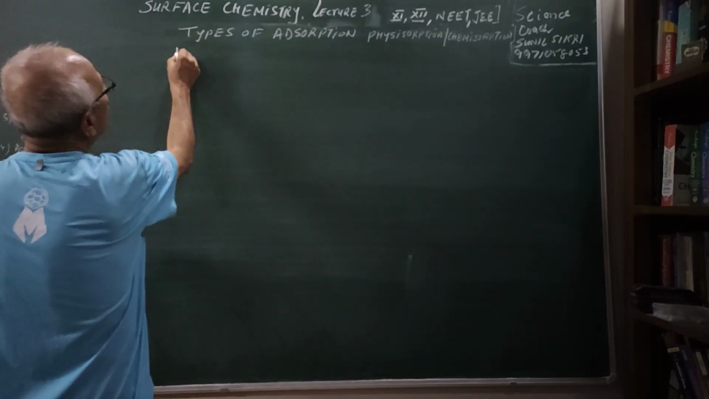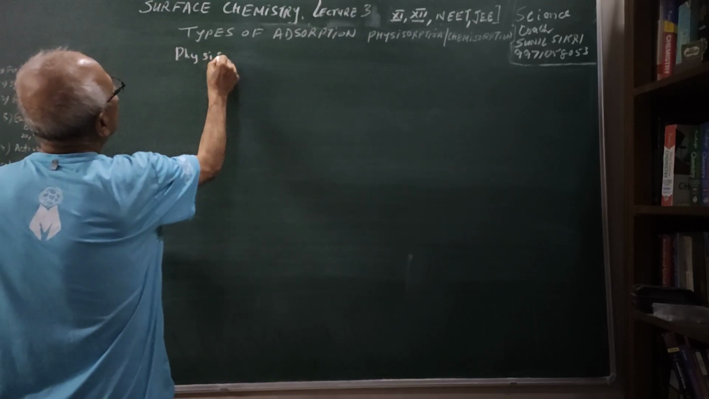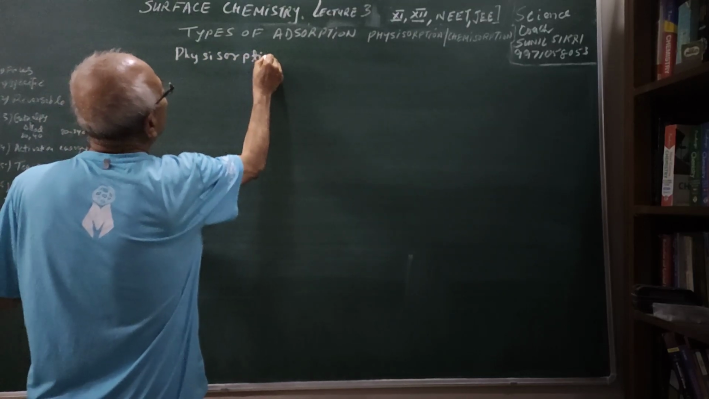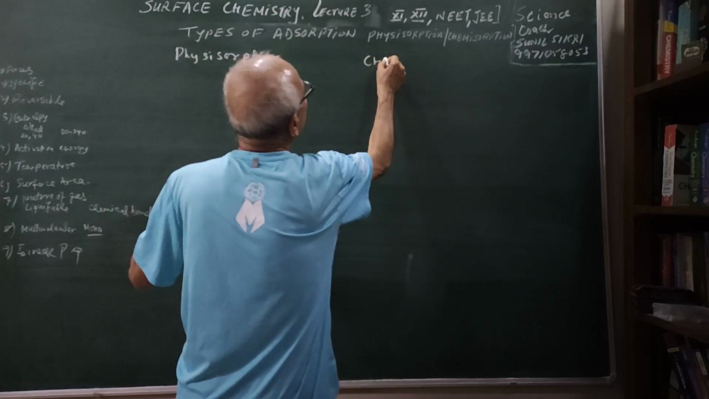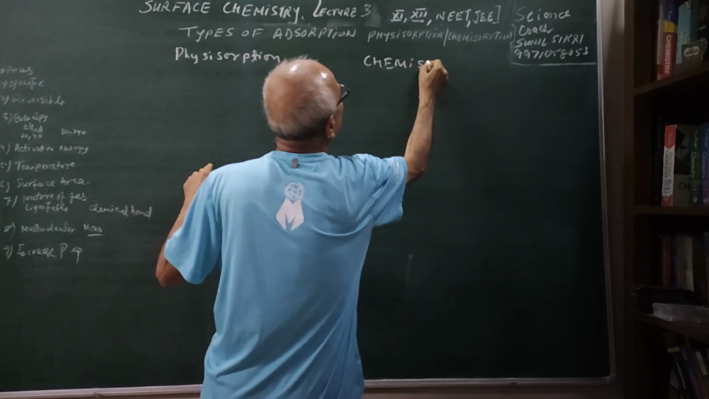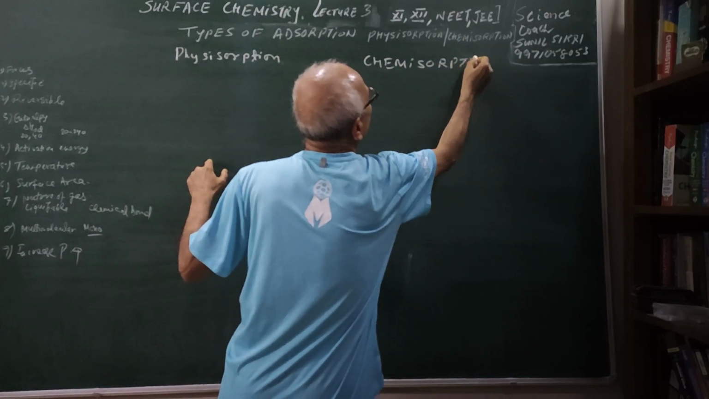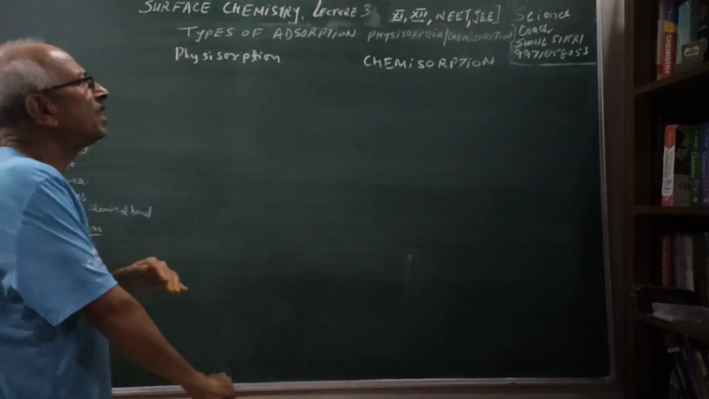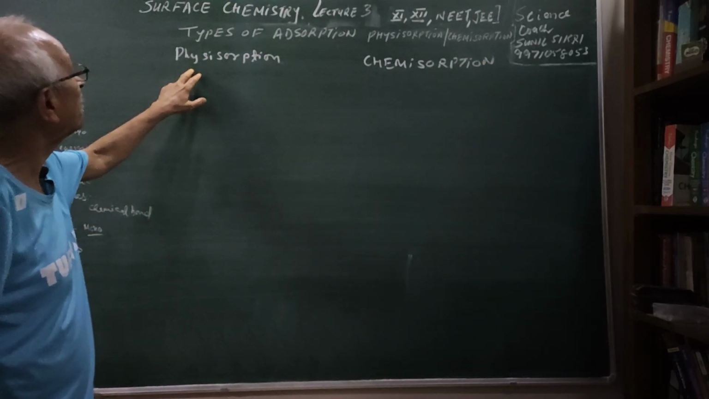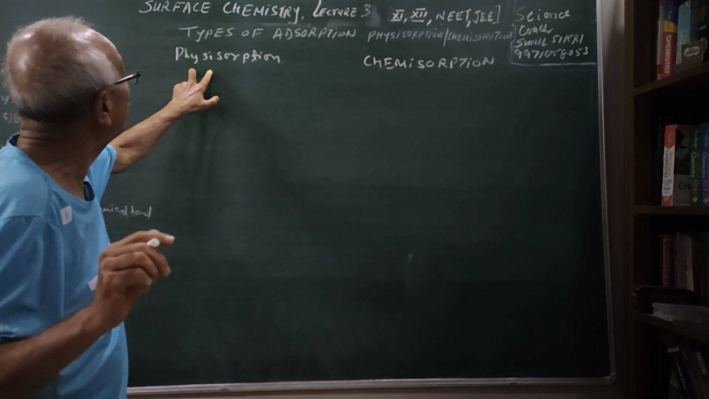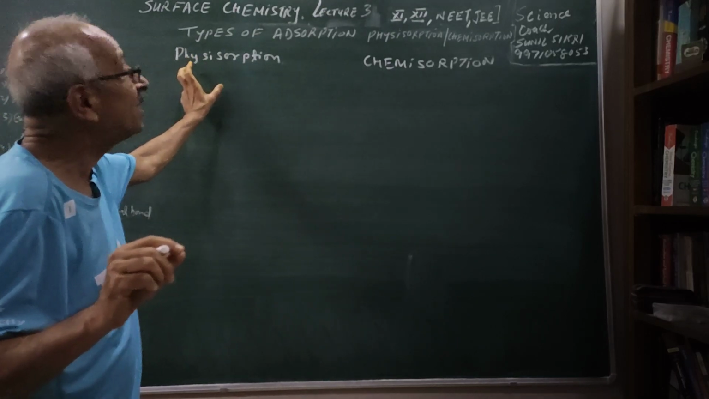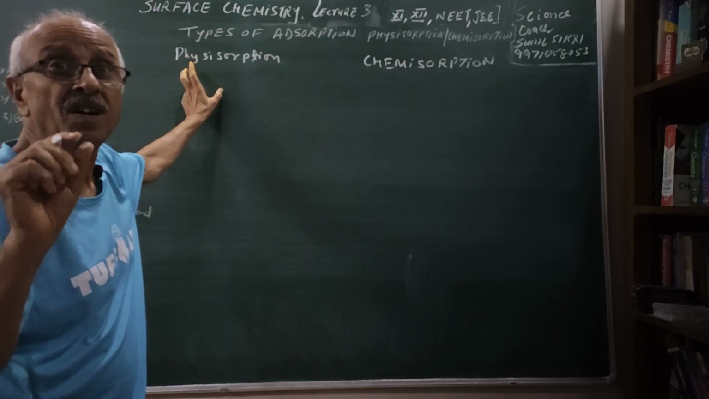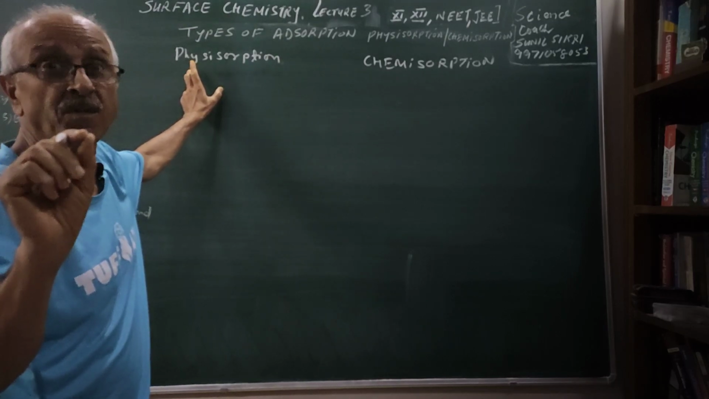One is called physisorption, and the second is chemisorption. Two types of adsorption we experience. Physisorption, clear from the meaning itself, means physical forces. That means this is an adsorption which involves the weak van der Waals type of forces.